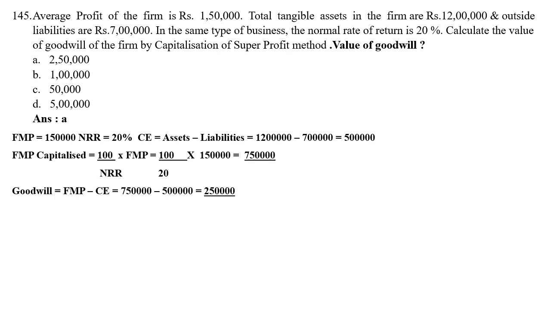So you will get your answer 7,50,000. So goodwill is FMP capitalized minus capital employed. 7,50,000 minus 5,00,000, so 2,50,000. So your correct answer is 2,50,000. So value of goodwill is 2,50,000.